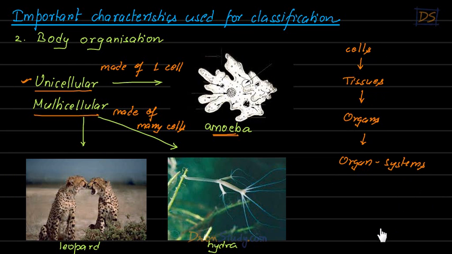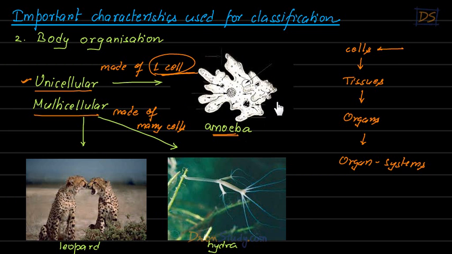So students, in some organisms you will find that the story ends at cells only. For example, amoeba. In amoeba there are no tissues, no organs, and no organ systems. Amoeba has a single cell. So there is no concept of cells grouping to form tissues, right? Tissues will be formed when a lot of cells combine. They group together to form tissues. But in amoeba there is a single cell. So there is no concept of tissue. So there are many organisms which have just one single cell.